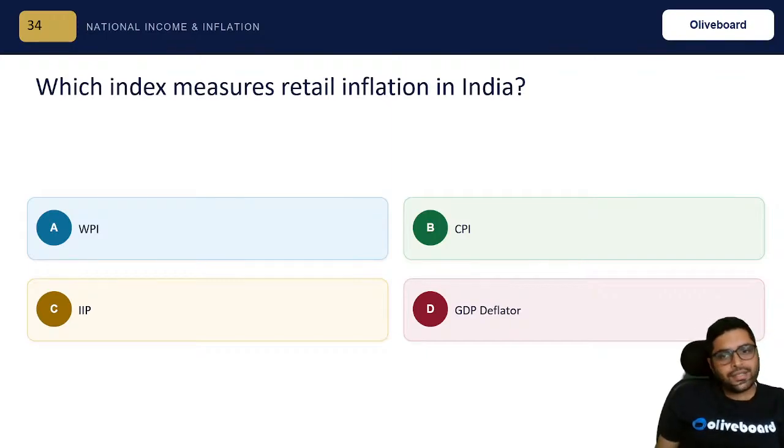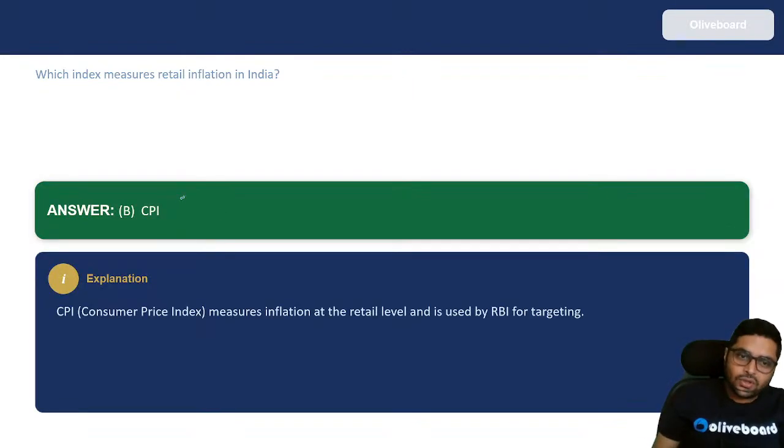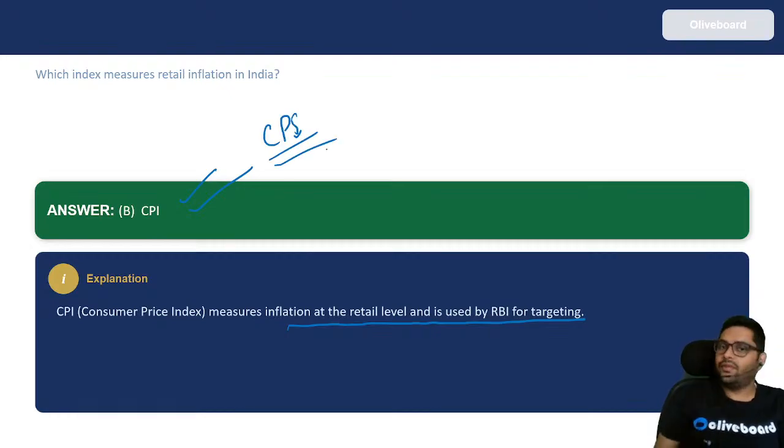Retail inflation, who measures? CPI, WPI, IIP, or GDP deflator? Quick, retail. Retail means at my and your level. So we are consumers at retail level. So what is that? Consumer price index. It measures inflation at the retail level and is used by RBI for targeting. So RBI will keep CPI in mind whenever they are thinking about targeting inflation.